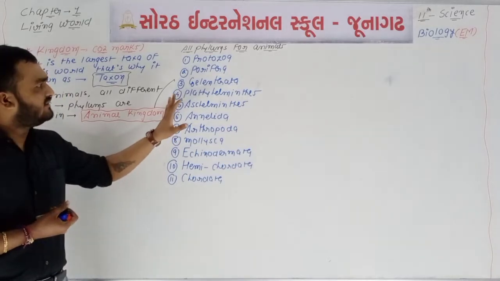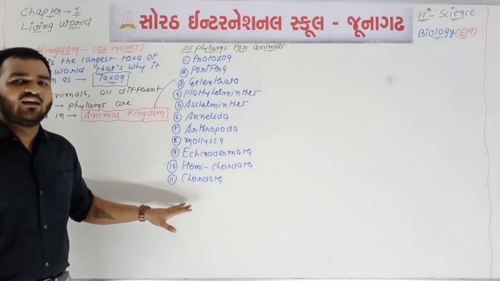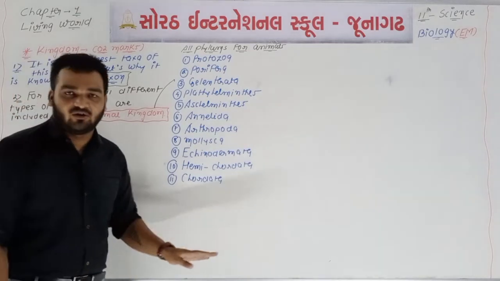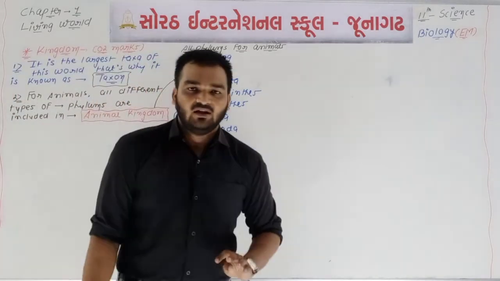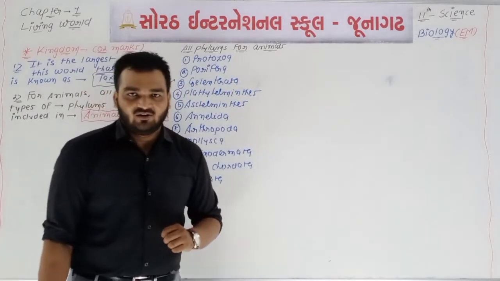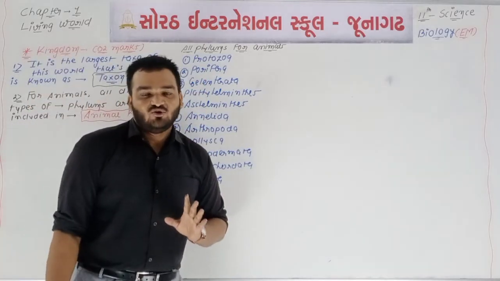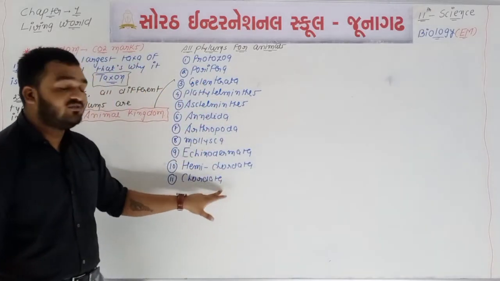Okay, so remember, all of these are the names of phyla. For chapter number 1 these names are not important, but for chapter number 4, maybe we will start chapter number 4 after finishing this chapter, the animal kingdom, all these 11 names are most important. You must remember all these names in this particular sequence.